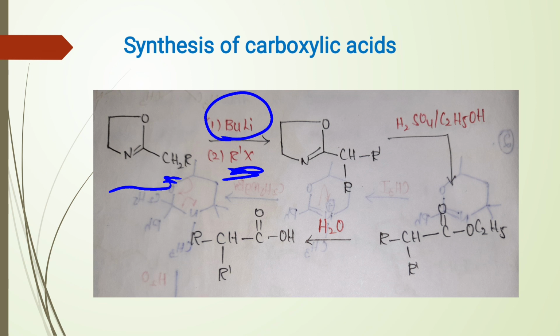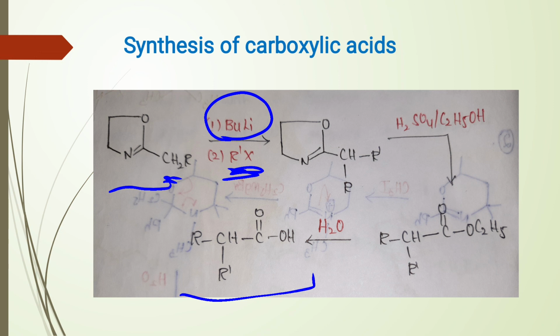This compound on treatment with H plus ions and alcohol forms an ester, which on further hydrolysis can be converted into carboxylic acid. What is the sequence of this reaction? The sequence is, in the first step, the 1,3-oxazoline is treated with butyl lithium and it forms a carbanion.